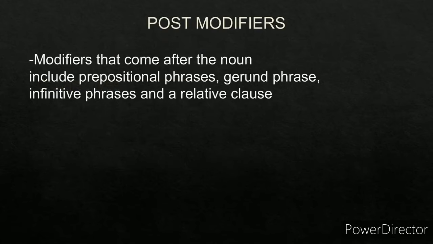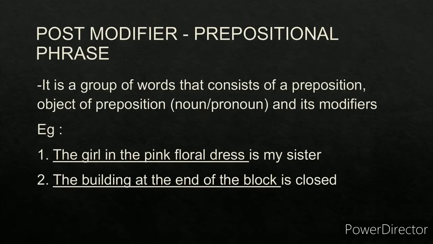Now what do you mean by post modifiers? Post modifiers are the modifiers that come after the noun. They consist of 4 items: prepositional phrase, gerund phrase, infinitive phrase, and a relative clause. Let's examine each one of them one by one. Now, prepositional phrase.